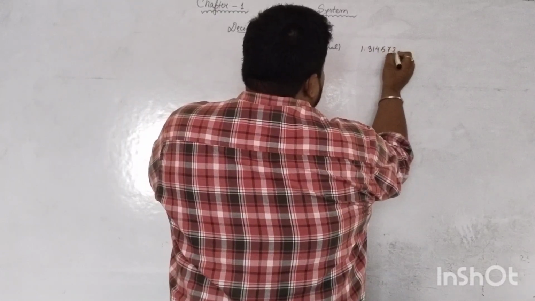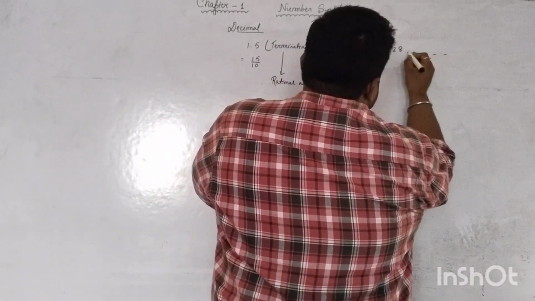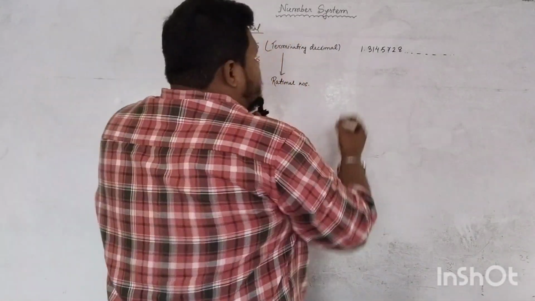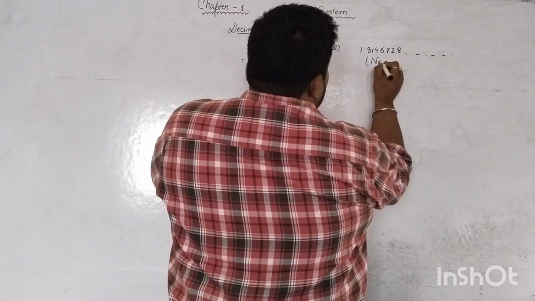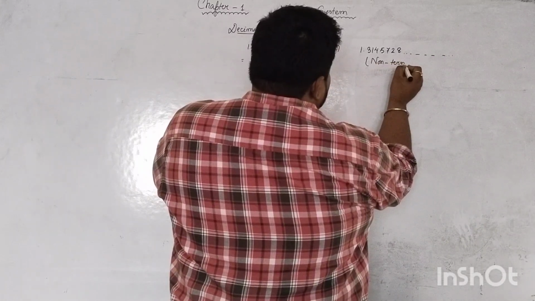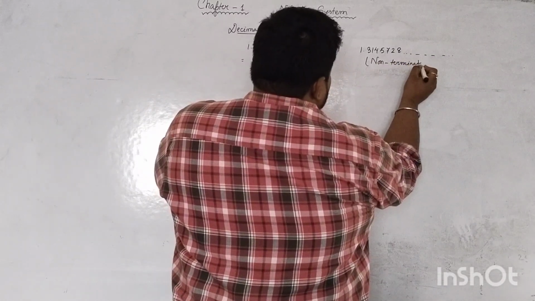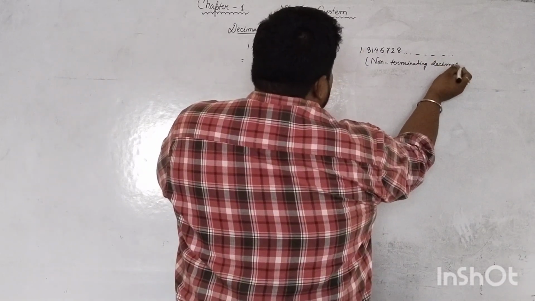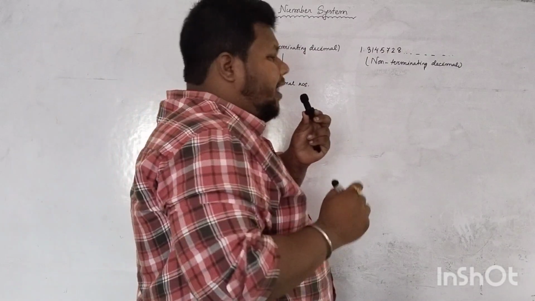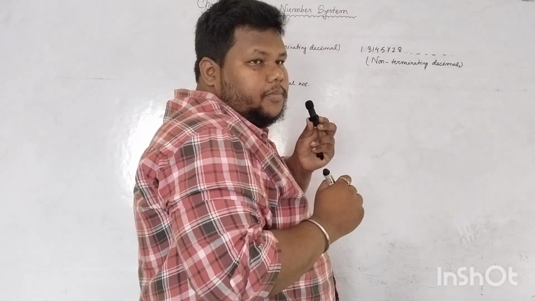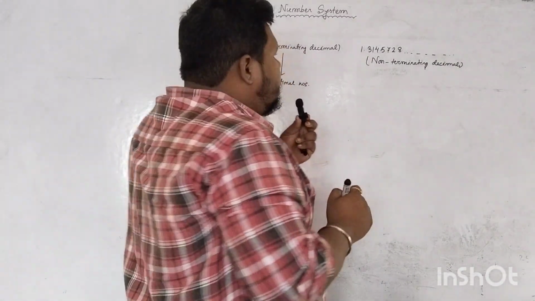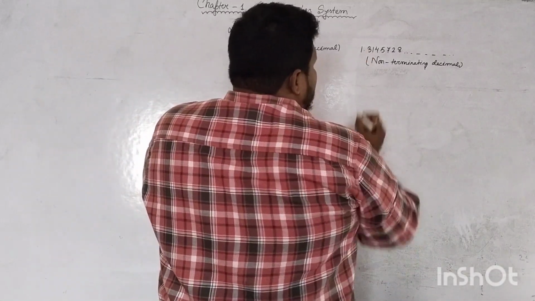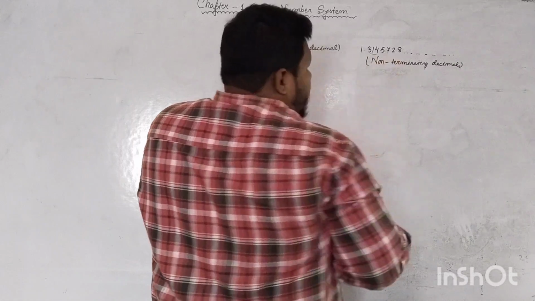If I give you another type of decimal, suppose 1.3145, like that it is going on. Now this type of decimal has no ending, so they are called non-terminating decimals. Now you tell me, can it be represented in fractional form? No, right? But we have to consider one more thing. We have to see whether the digits are repeating or not.